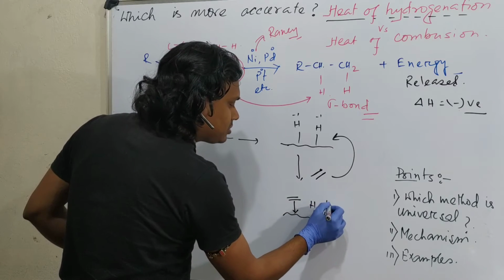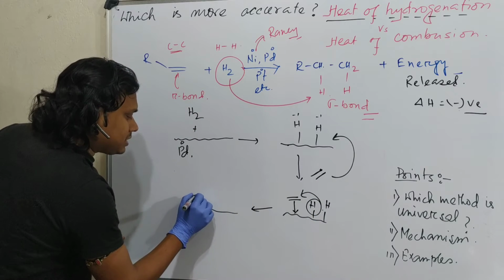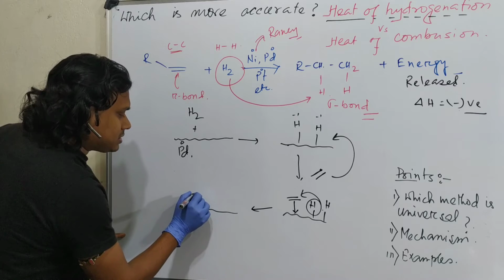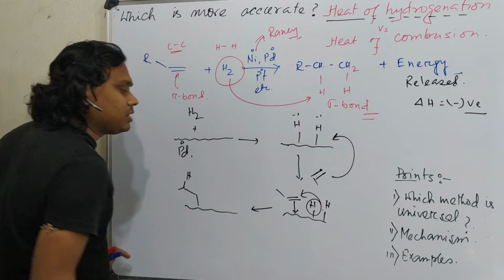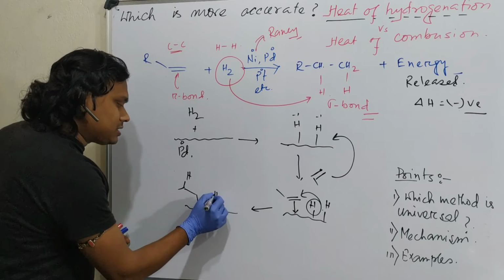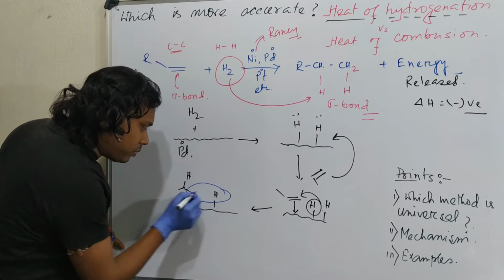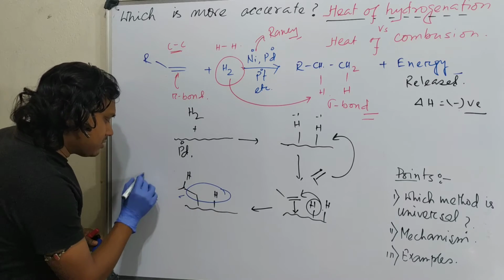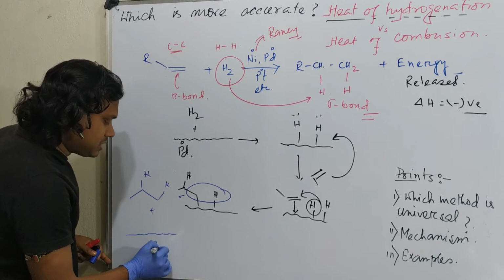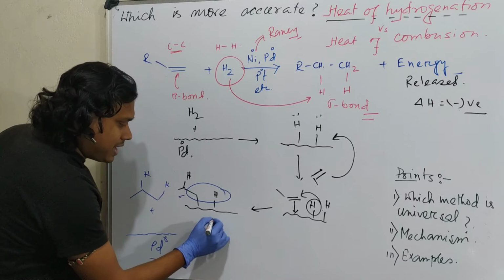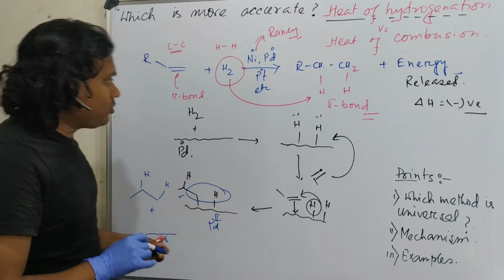This hydrogen, again one hydrogen shifted. So what does it result in? You may consider that this is the one hydrogen. Just consider in this way. One hydrogen, and in the second another hydrogen is left, and this is actually reductive elimination. It means this whole part eliminates, and what does it result in? It results in this hydrogenated product plus the catalytic bed regenerates. This is now again palladium 0. At this situation also this is palladium 2 plus 2. Okay, so this is the overall mechanism of this process.